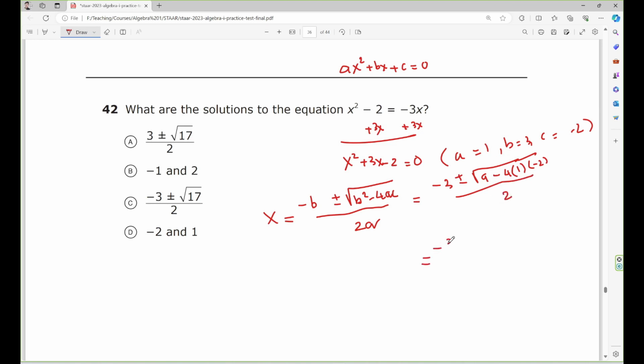So equal negative 3 plus and minus, now I simplify this one. Right, negative 4 times 1 times negative 2 is going to be 8. 8 plus 9 is going to be 17 over 2. So the answer must be C.